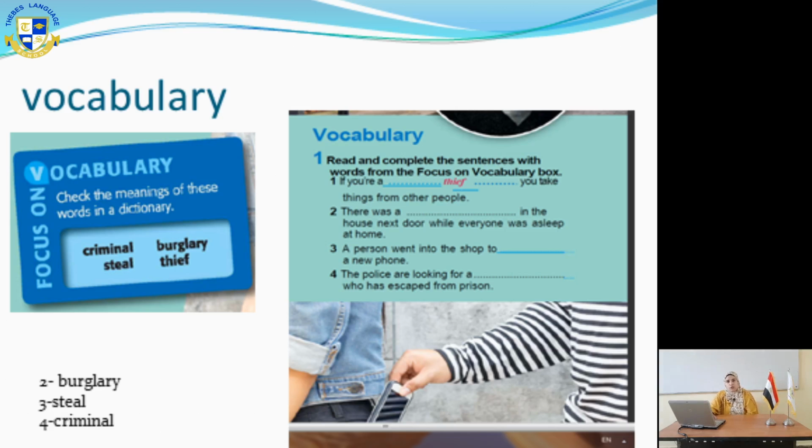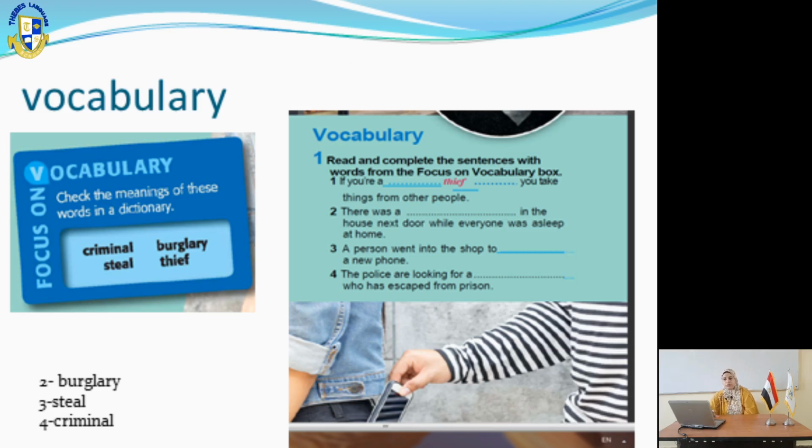Slide number 2. As you can see, we are introduced to some new words. The first one is criminal. Criminal is someone who commits crimes. He is a prisoner, maybe. Steal, to take things from people without their permission, of course, to rob them. Thief, this is the person who takes things without permission, usually from shops, from malls. Burglary, this is the noun, the act of breaking into houses and taking things without permission, maybe at night while the people are traveling somewhere.